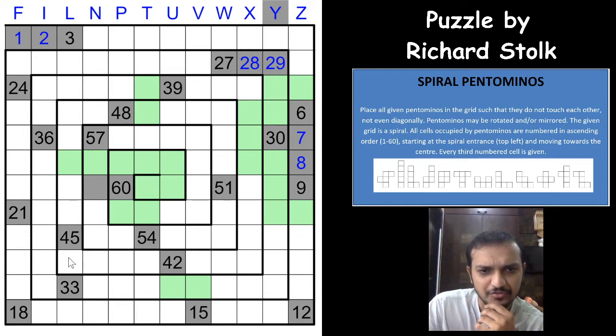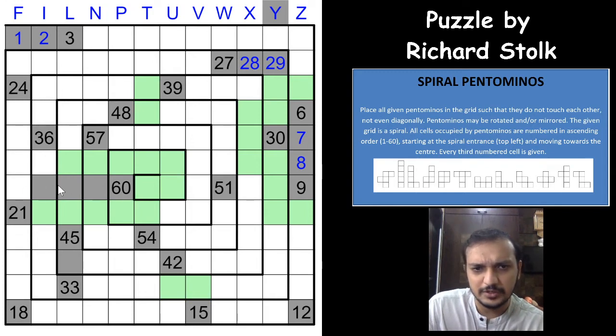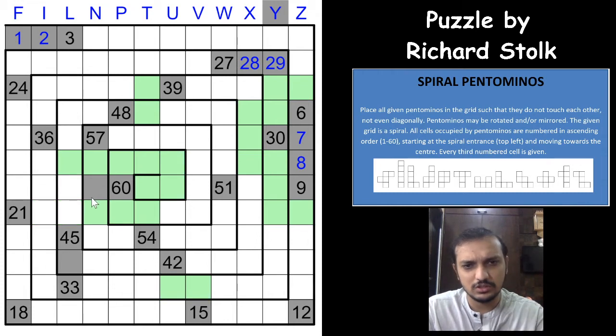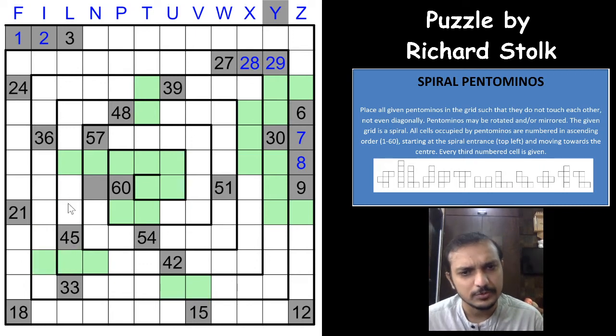Okay, so if the 45 and 33 are of the same pentomino, these three would have to be non-pentomino cells, and now the 60 gets contradicted. This pentomino gets contradicted because it has 6 cells now. That's a really sharp one. So which means that these two cannot touch each other. These are different pentominos.